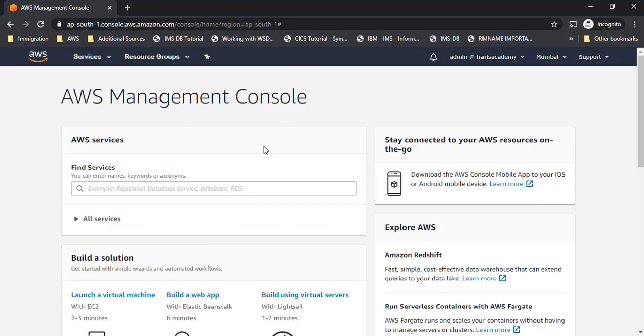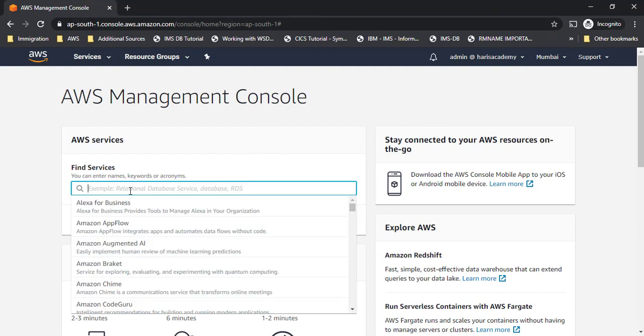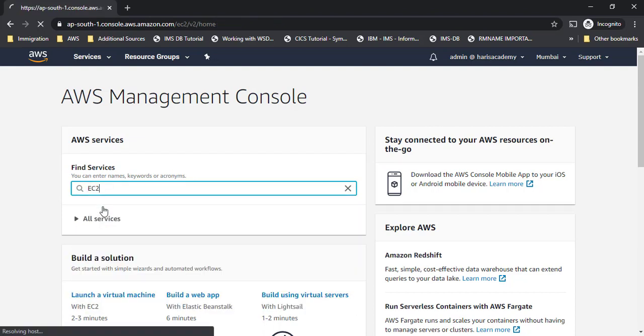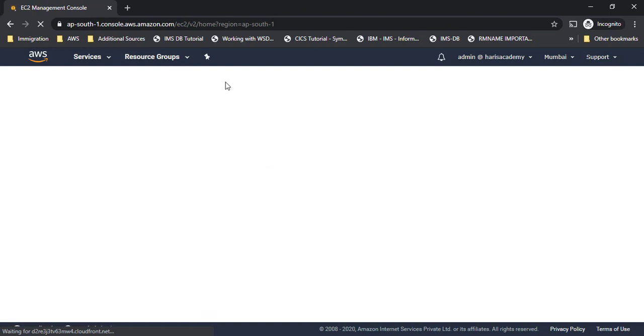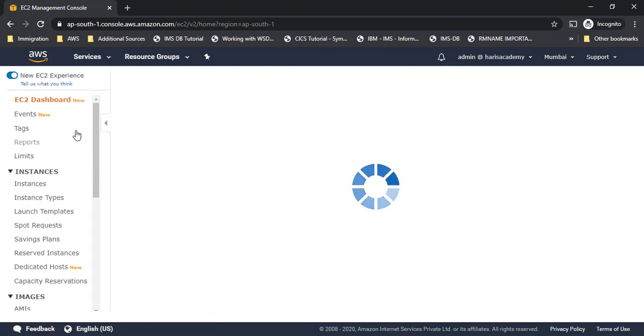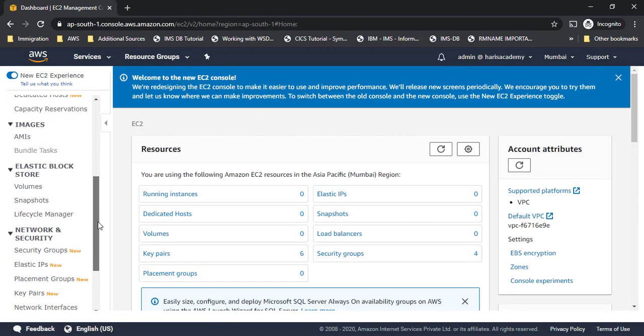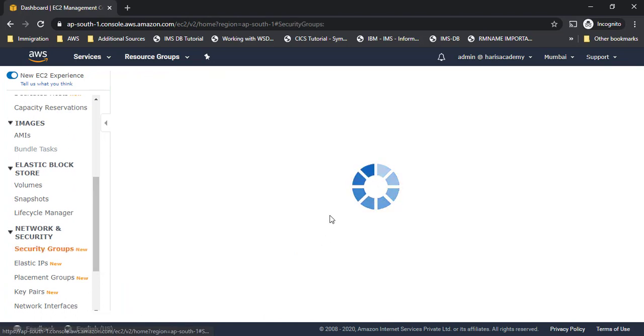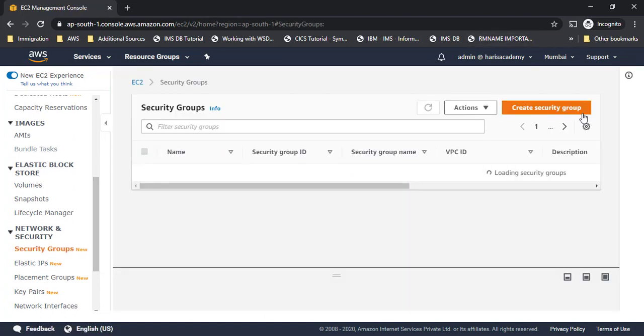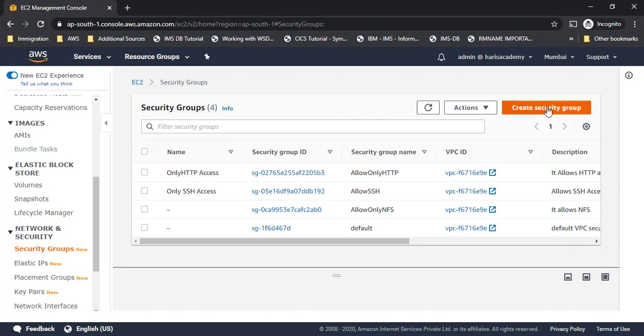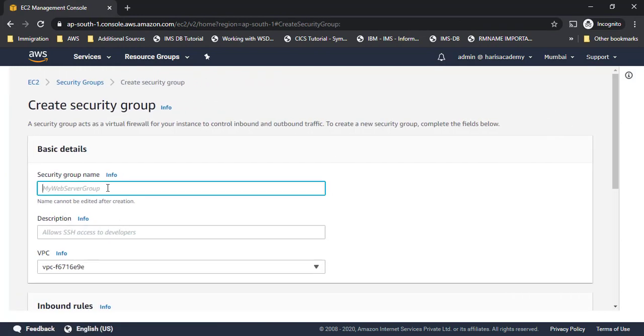I'll go to console.aws.amazon.com. I have logged in with my IAM user. Now I'll go to security groups. Security groups are present in EC2, so I'll go to EC2 now, and search for security groups, which are present under network and security. I'm currently in the Mumbai location, so I will create a new security group for EFS. I'll name it EFS-SG.